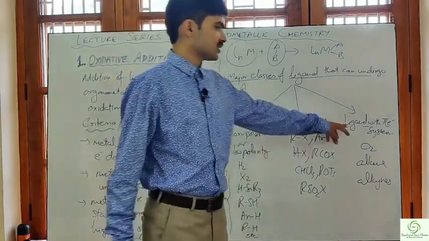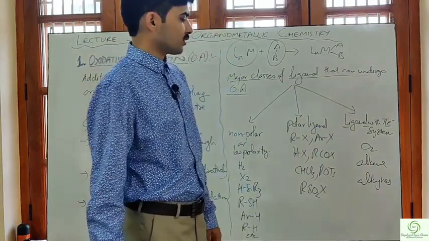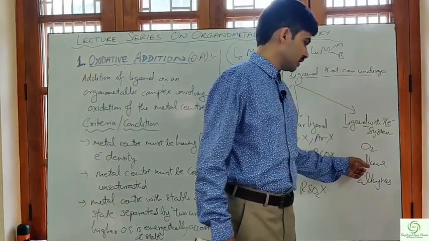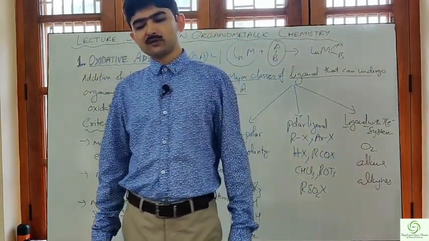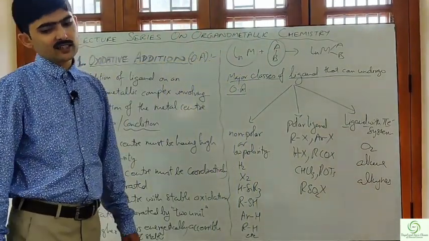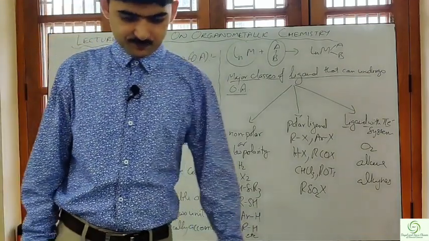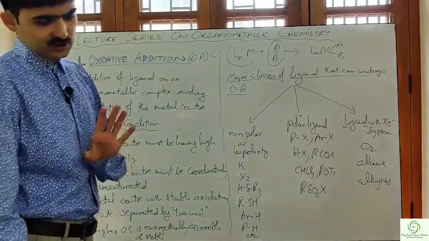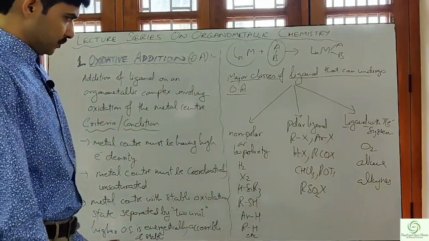And the third contains the pi electron system: oxygen, alkenes and alkynes. I hope this much is clear.